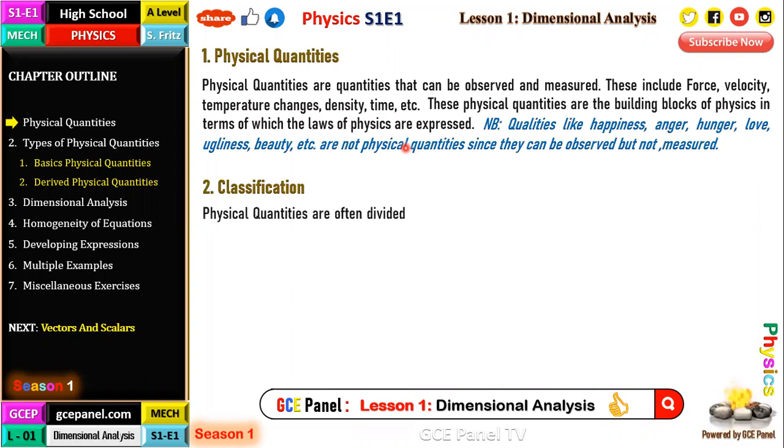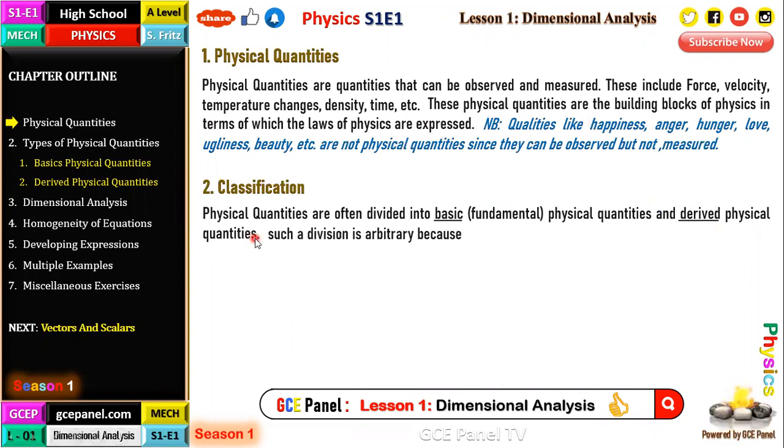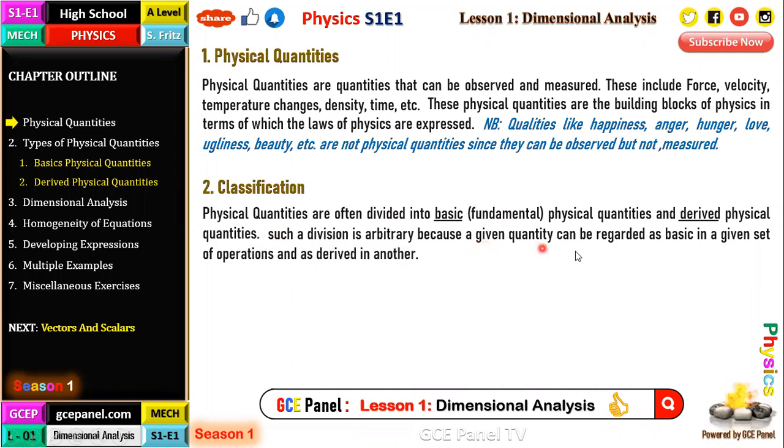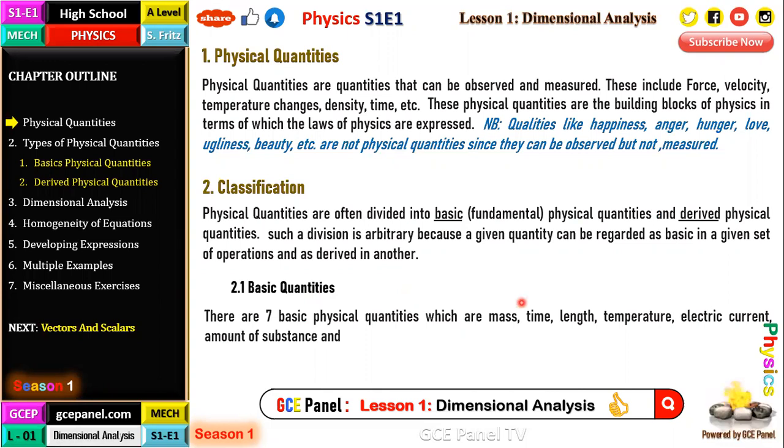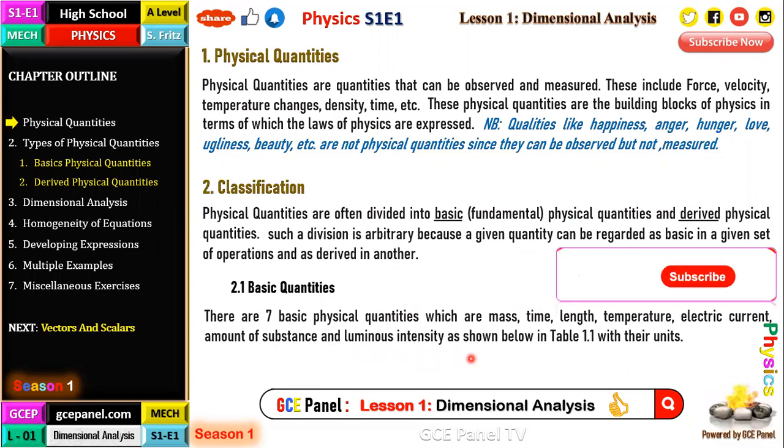Physical quantities are classified into basic or fundamental physical quantities and derived physical quantities. Such a division is arbitrary because a given quantity can be regarded as basic in a given set of operations and as derived in another. Let's start with the basic physical quantities. There are actually 7 basic physical quantities, which are mass, time, length, temperature, electric current, amount of substance, and luminous intensity, as shown in table 1.1 below with their units and dimensions.